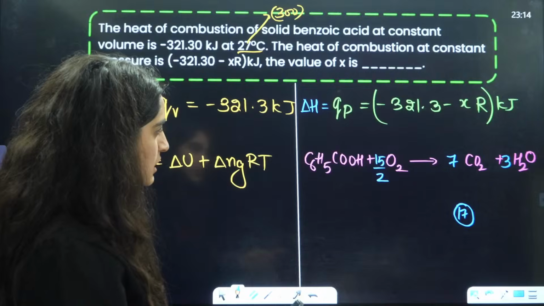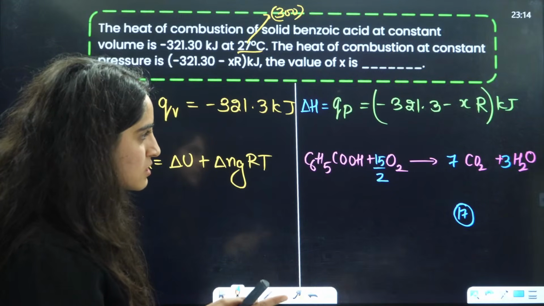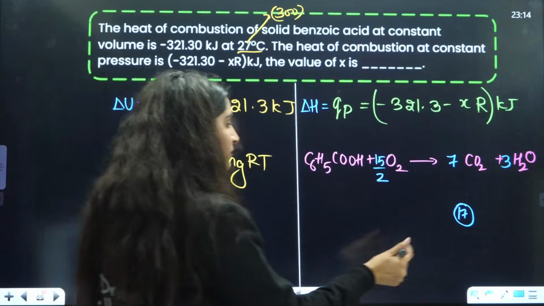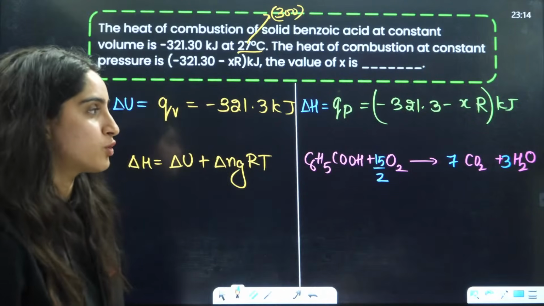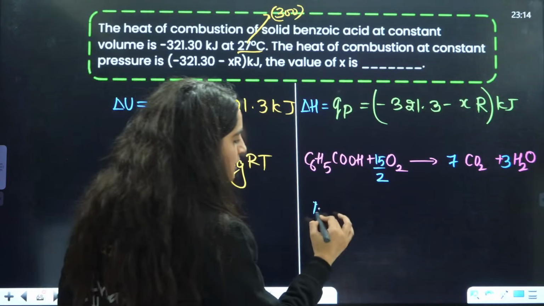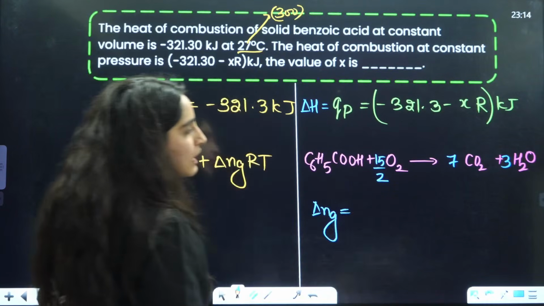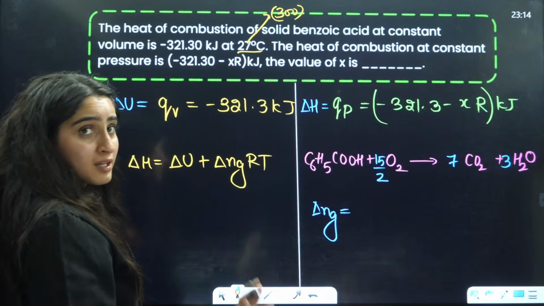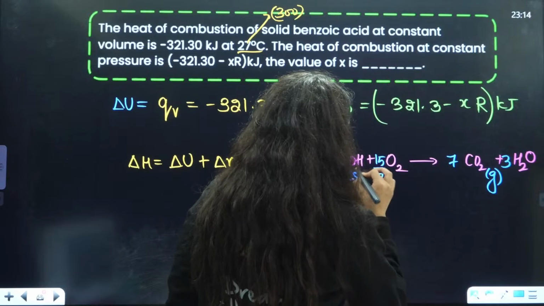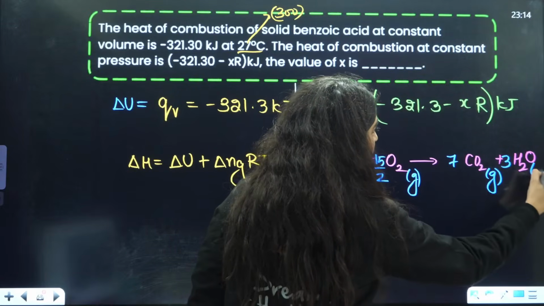Hydrogen is 5, 6 and this is 3, 2. Acha, I didn't see hydrogen balancing. That's why. Achha, hydrogen is 6, chalo theek hai. This is the balancing, so balancing you can do. After balancing, just calculate delta Ng, right? Delta Ng, you need to see the gaseous products here. This is gas, this is solid, this is gas and this is liquid.